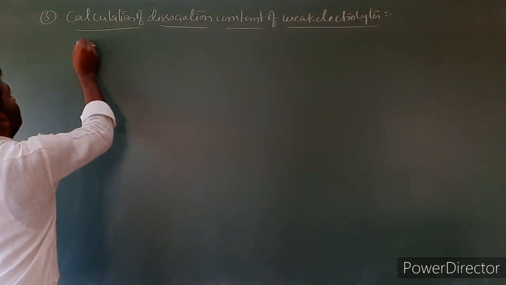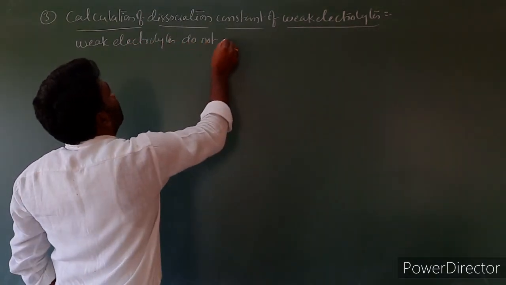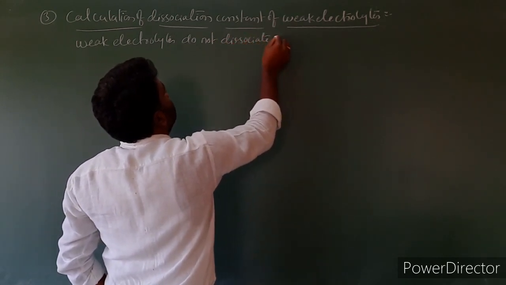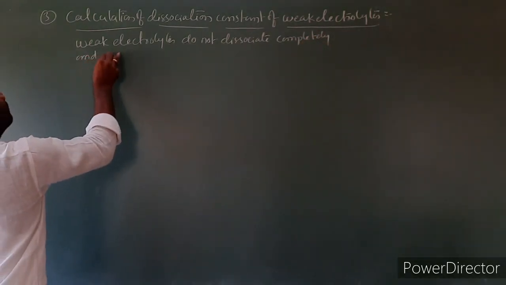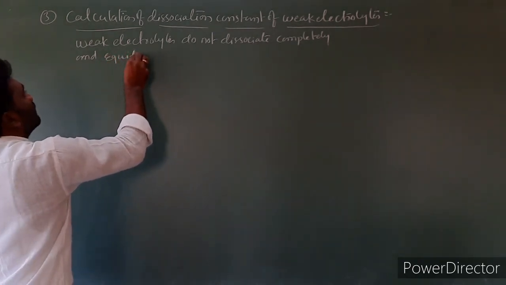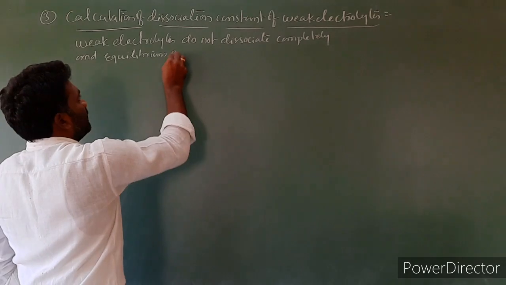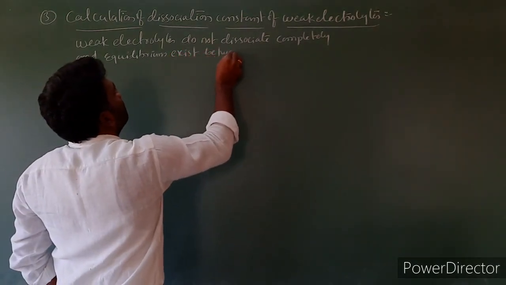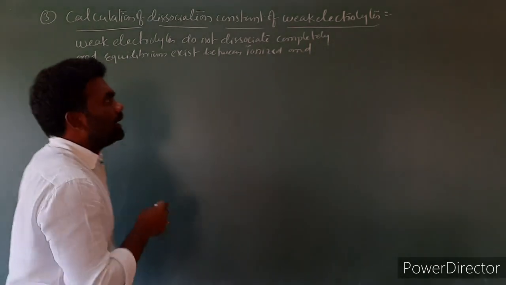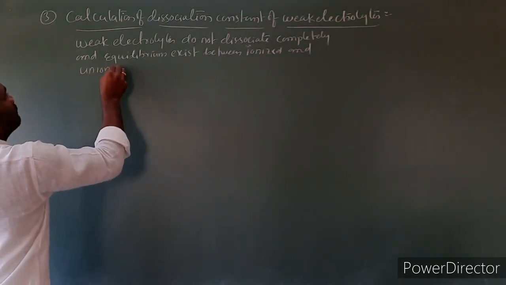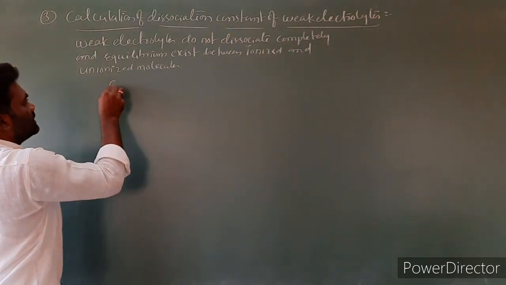First write the statement: weak electrolytes do not dissociate completely, and equilibrium exists between ionized and unionized molecules. What is the meaning of this statement? I am taking an example of acetic acid,